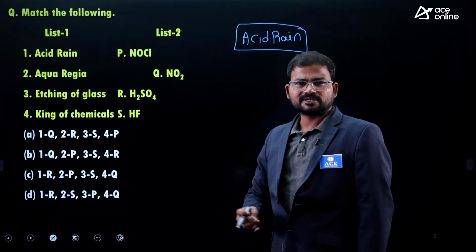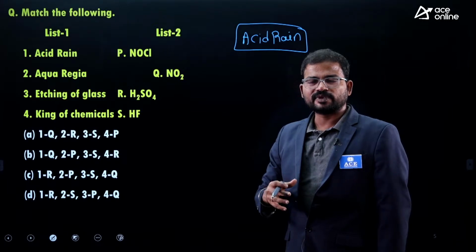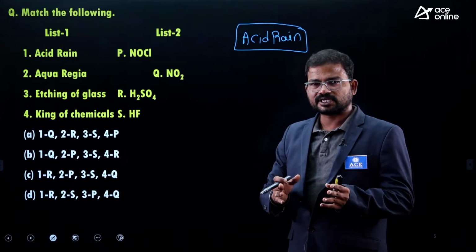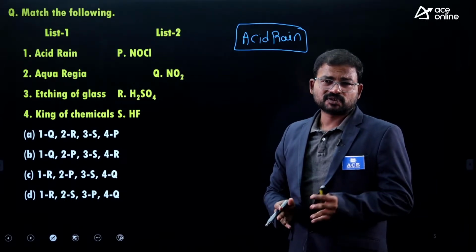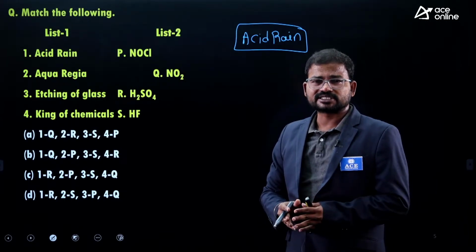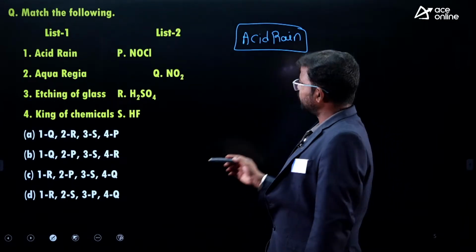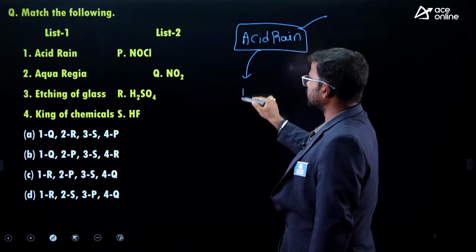But in most regions where human beings live, the entire environment is polluted. In those locations, rainwater is officially treated as acid rain. So, guys, acid rain means it has some impurities along with water.